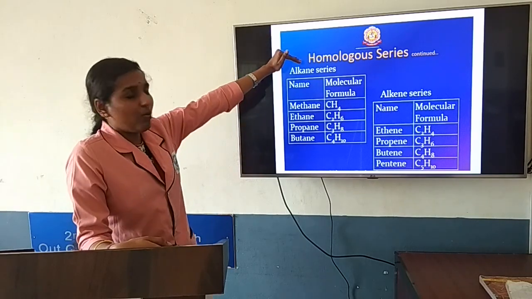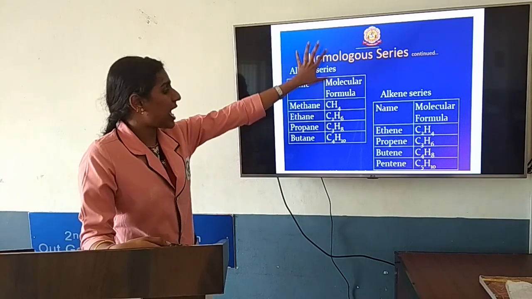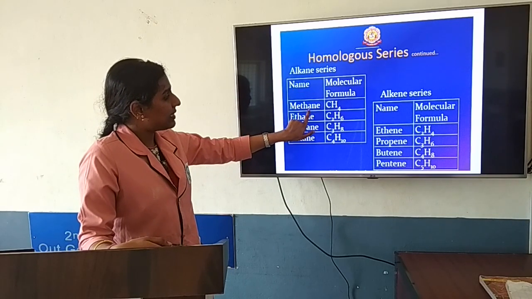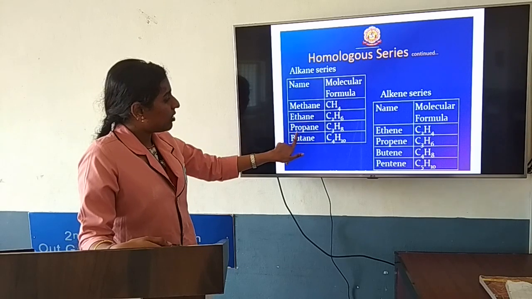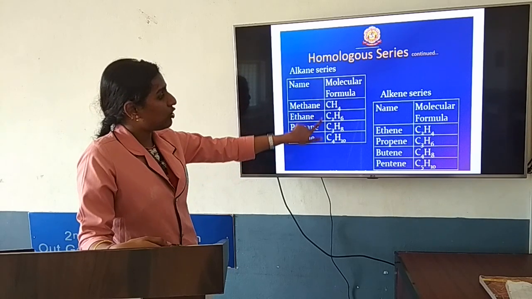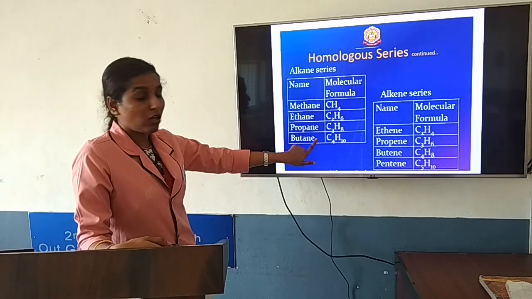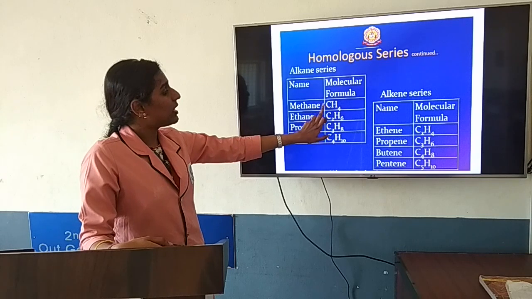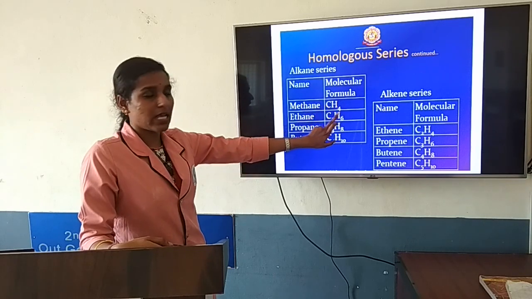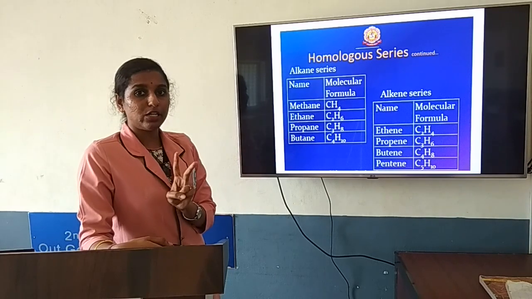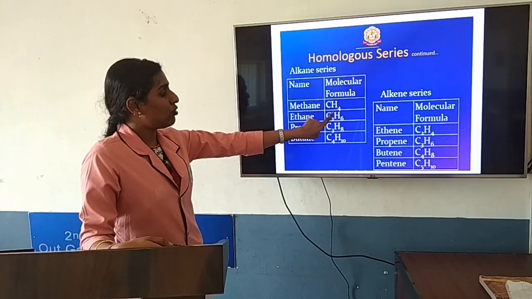Now we will go with the homologous series. As I said, it should have the same functional group. See, all are having the same functional group: methane, ethane, propane, butane. All are having the ane group. Now if you go with the compound formula, methane is CH4. Ethane, in the sense 2 carbons, so C2H6.